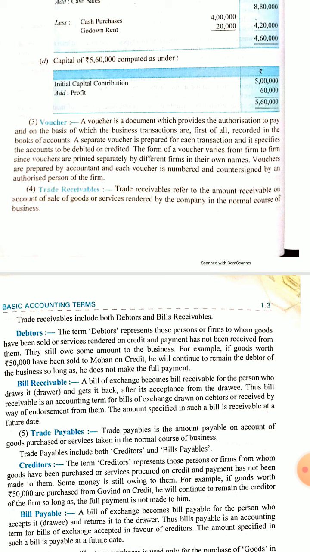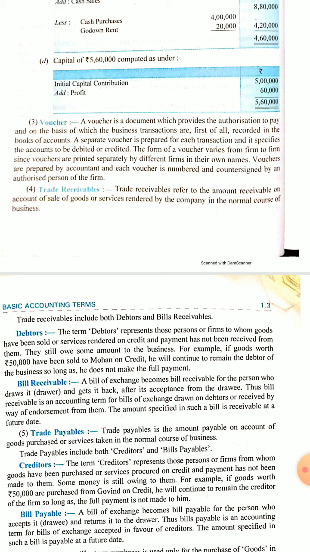Again, trade receivables. So when credit sales are made in the real world, generally goods are sold on credit. When goods are sold on credit, those debtors, they are called debtors, will pay the firm for the goods bought from the firm.